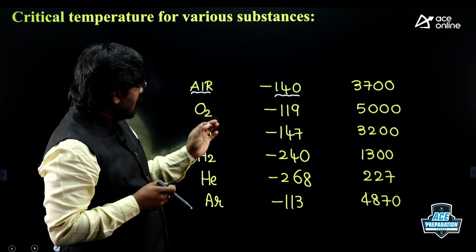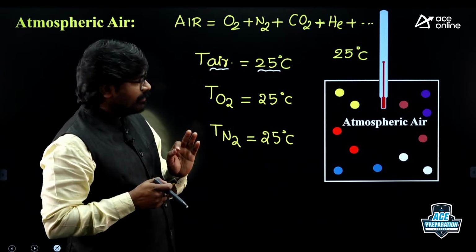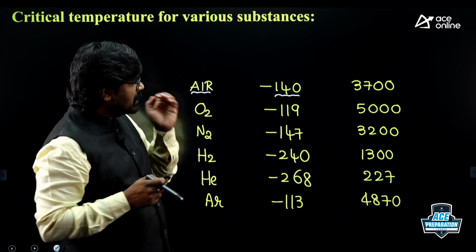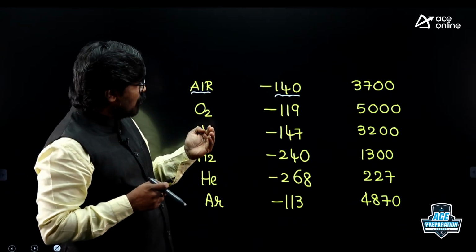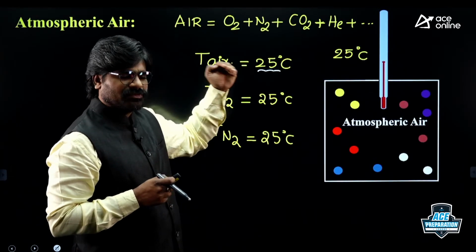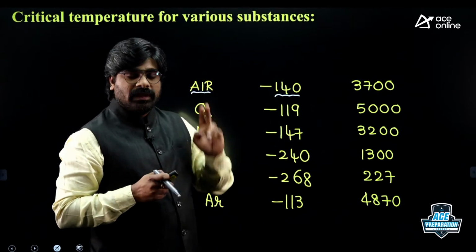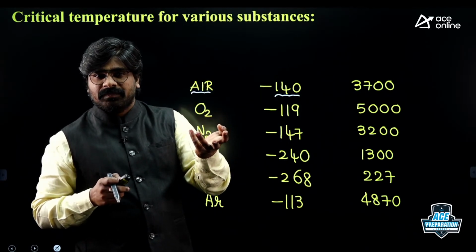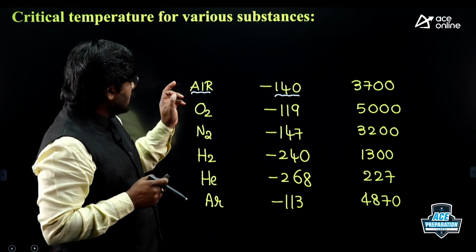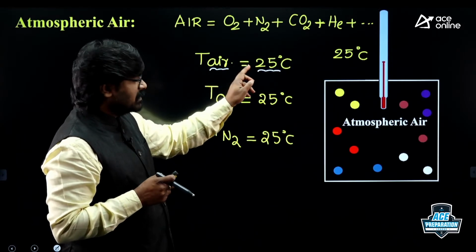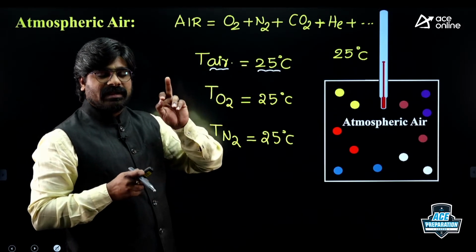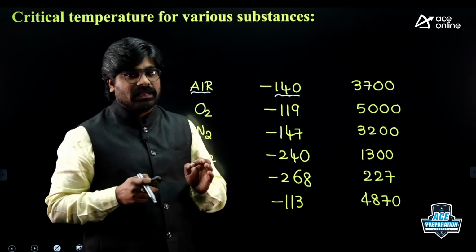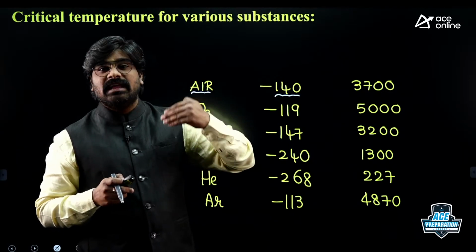Now compare the actual temperature of air and the critical temperature of air, and tell me which temperature is more. The actual temperature is 25 and this is minus 140. If we compare 25 and minus 140, 25 is the higher temperature. So is the actual temperature greater than or less than the critical temperature? It is greater than the critical temperature because the critical temperature is minus 140. So the actual temperature of air is greater than the critical temperature.